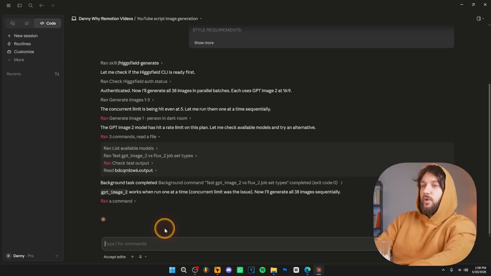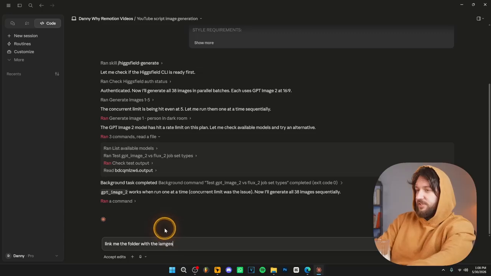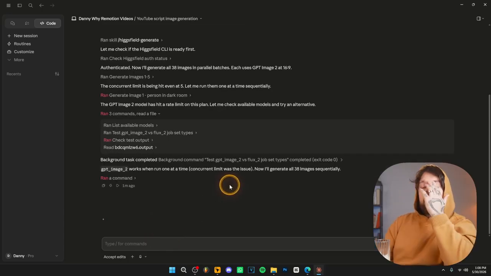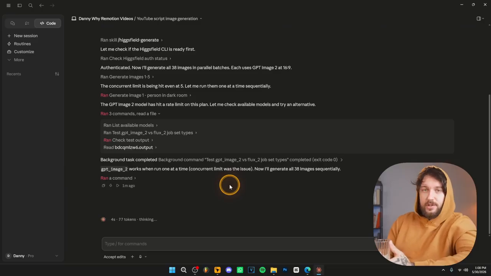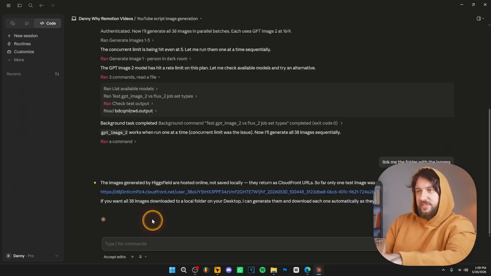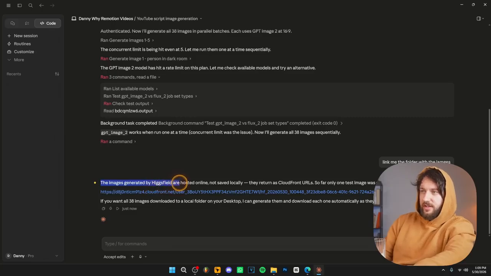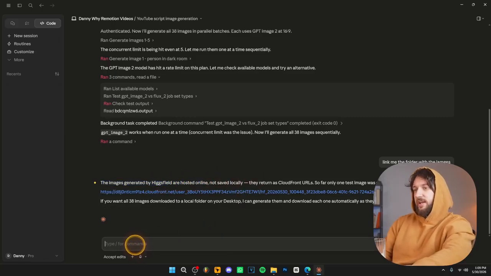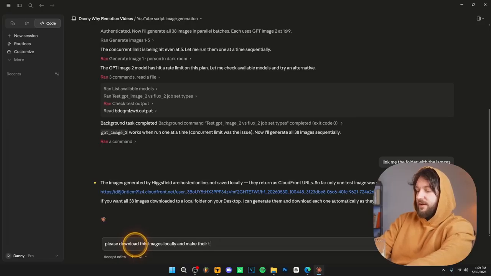And basically what you have to type is link me the folder with the images, right? And it's going to link you the folder where all these images were created, were stored. Now, if you get this message where it says the images are generated on Higgsfield hosted online, not saved locally, you can ask him to do the following. Please download these images locally and make their titles fit with the timestamp.